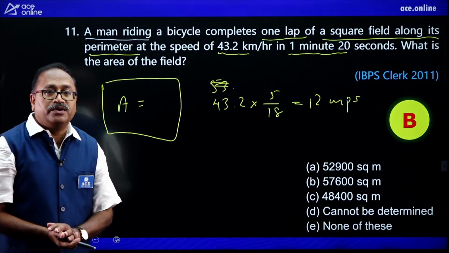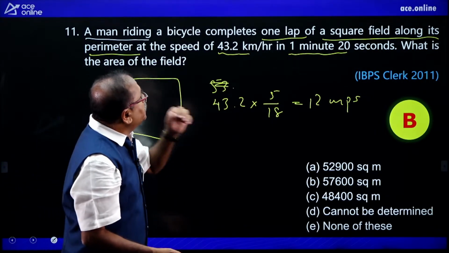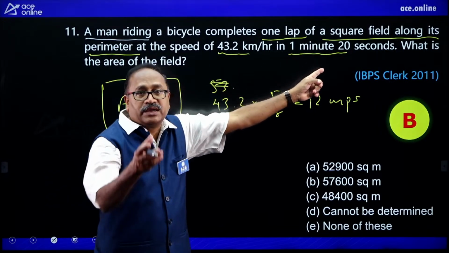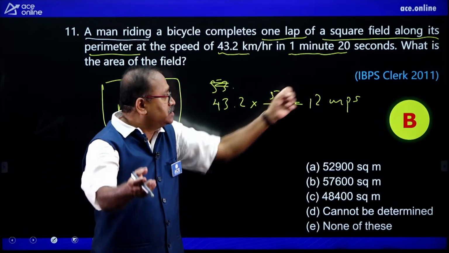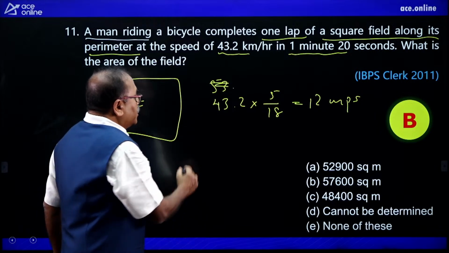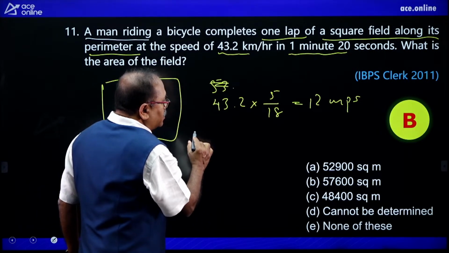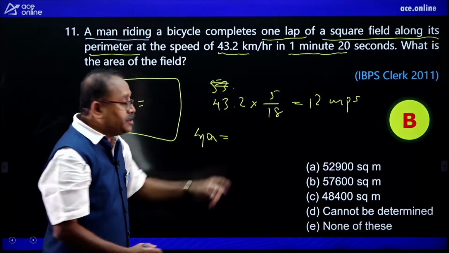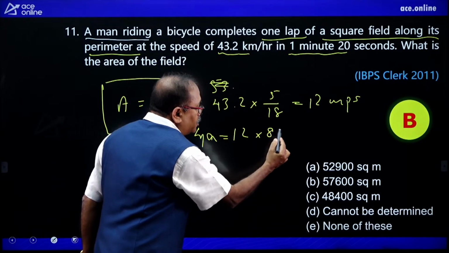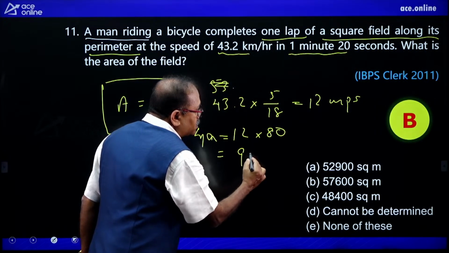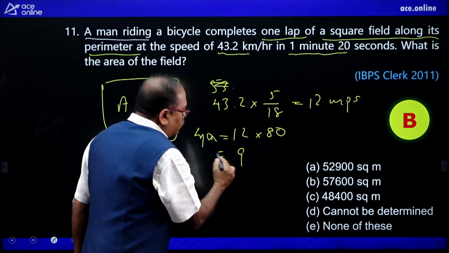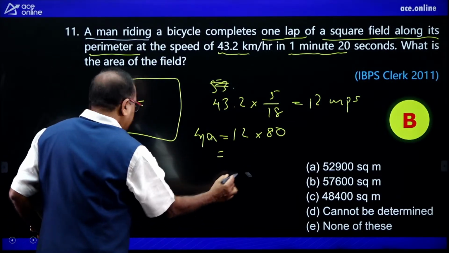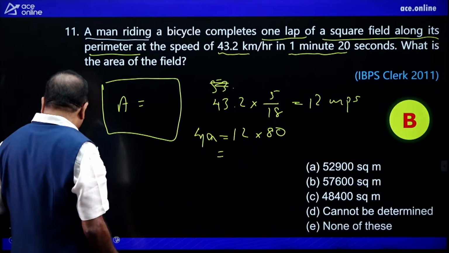So, you got the speed and now time taken to cover this one is 1 minute 20 seconds, that means 80 seconds. So, what is the perimeter here? That is perimeter is 4A, and the 4A is 12 into 80, which is 96. Why to do that? I will get the A here. So, directly I will find out the A here.